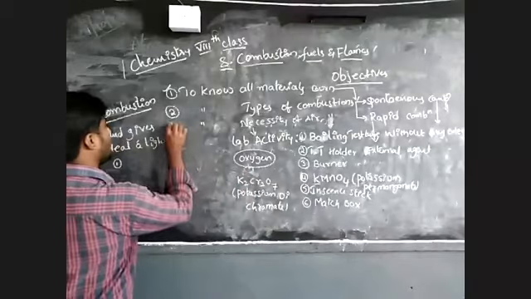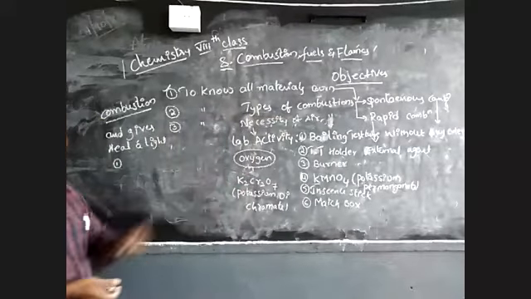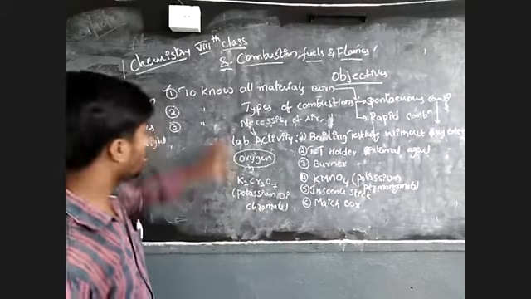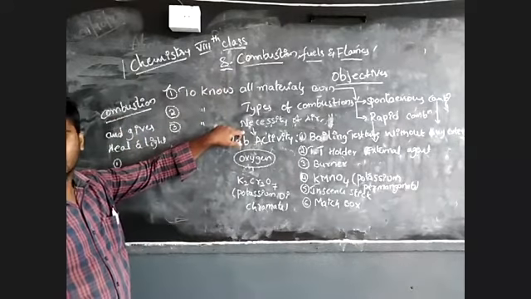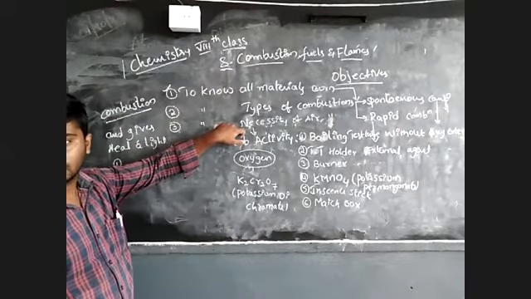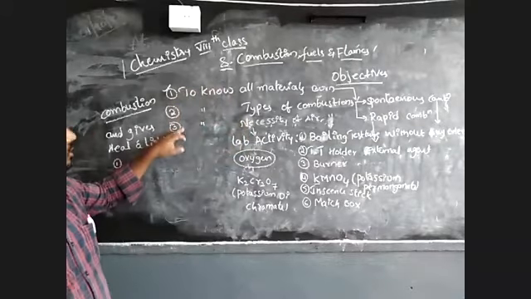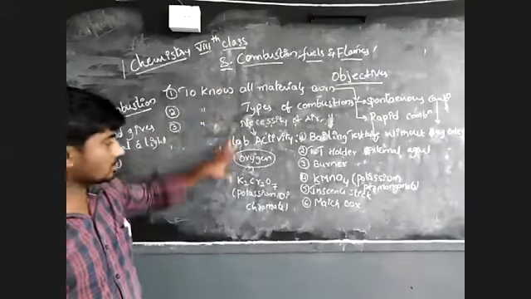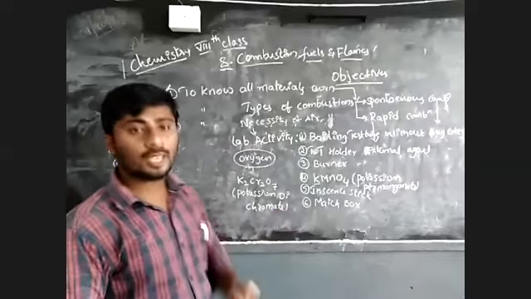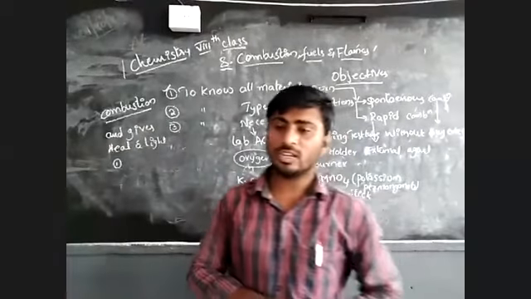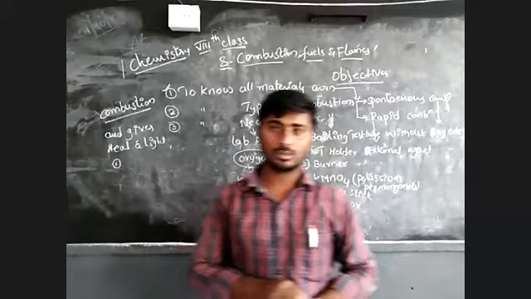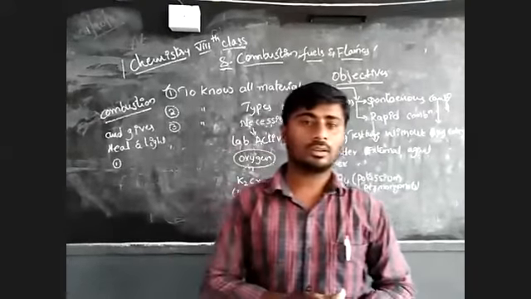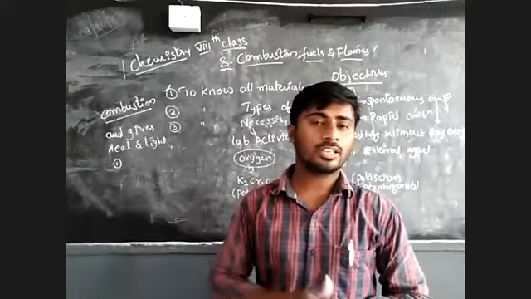The third one is the aid for burning and the lab activity. If you have any doubt, keep it in the chat and I will clarify. Please, children, ask me directly or keep it in the chat.